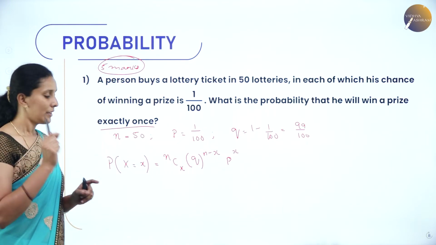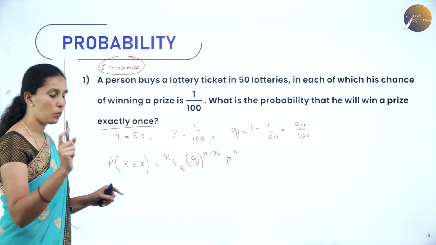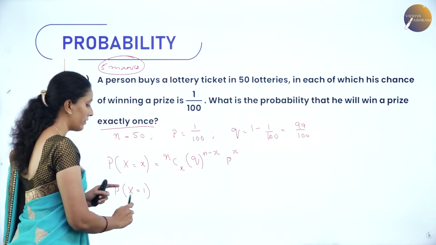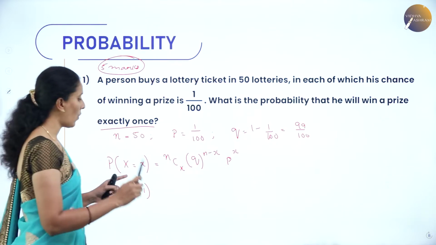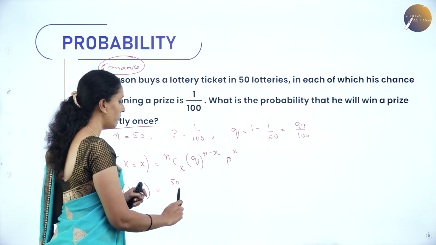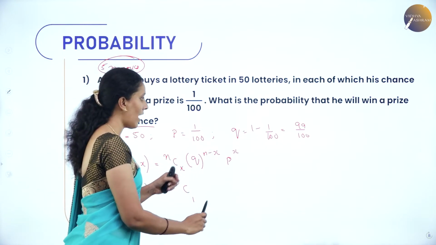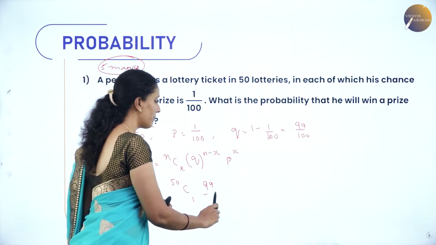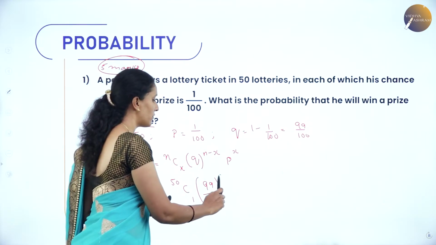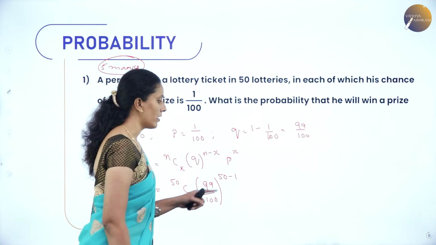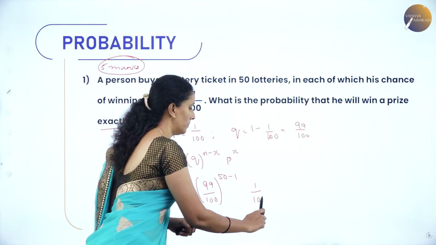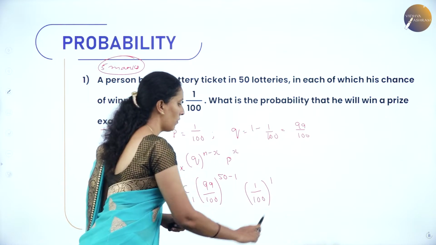Exactly once means the value of x will be equal to 1. Hence P of X equal to 1, which is nothing but exactly 1. So what are the values we have here? n is 50, so 50C1. The value of q is 99 by 100 whole to the power n minus 1, that is 50 minus 1. And p here we have 1 by 100 whole to the power 1.